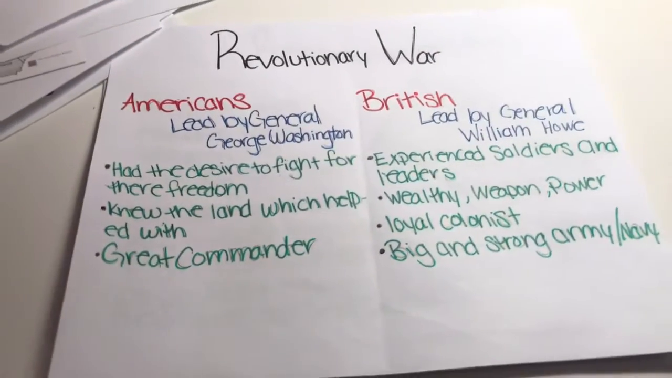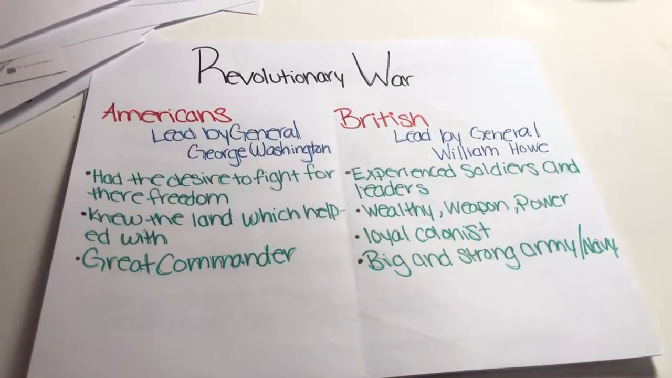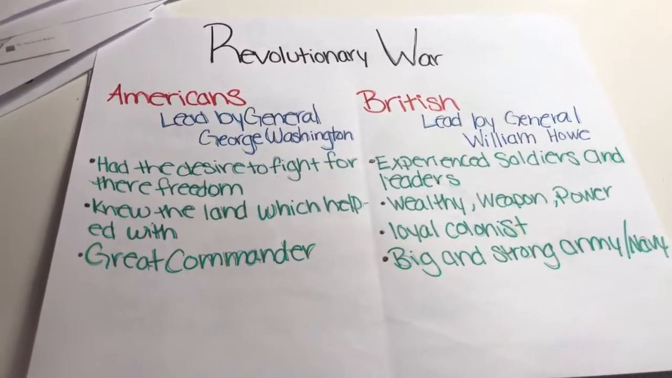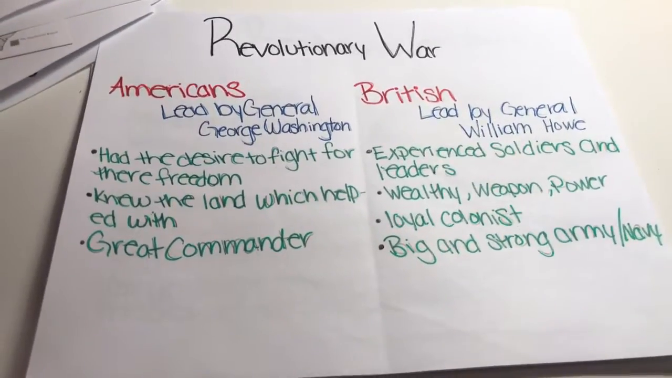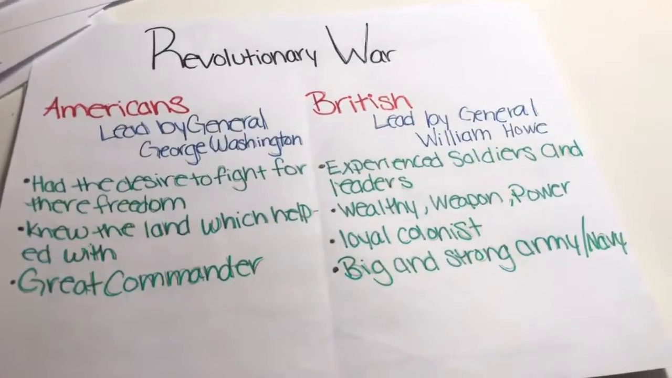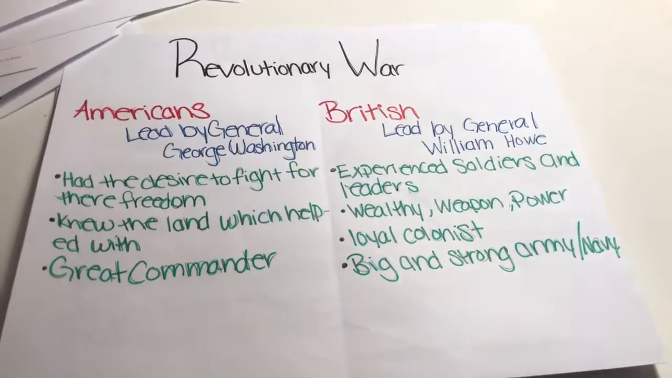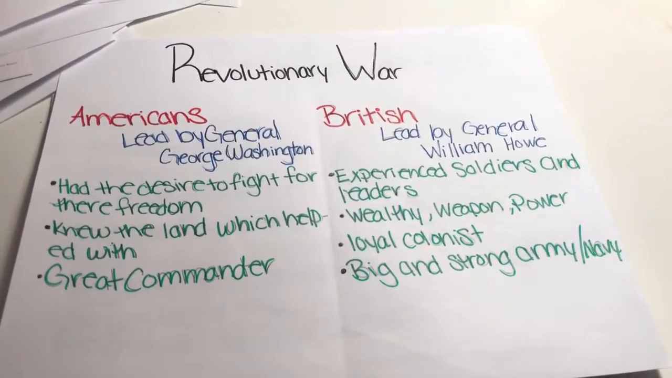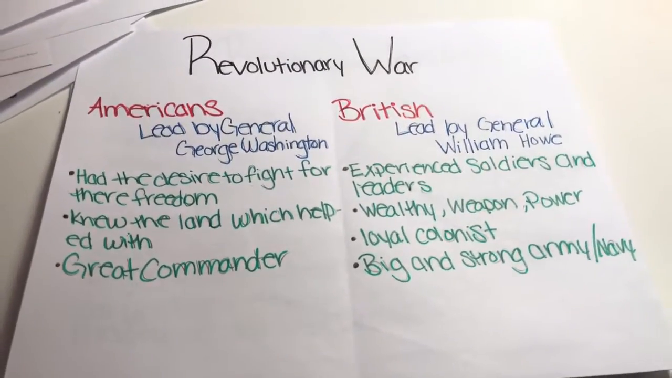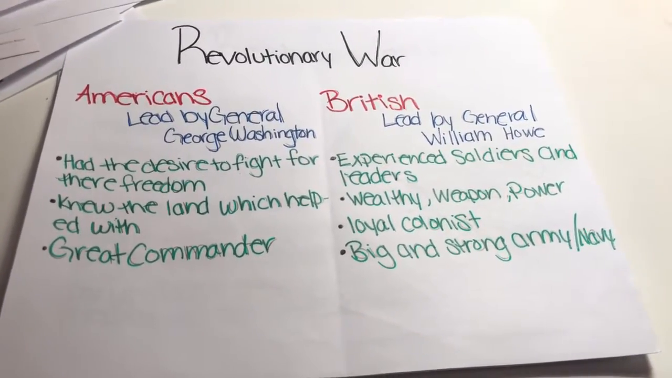The Revolutionary War. The Americans were led by General George Washington. Their advantages were their desire to fight for their freedom. They knew the land, which helped with getting around, and they had a great commander. The British were led by William Howe. Their advantages were that they had experienced soldiers and leaders. They were wealthy, had weapons and power, and they also had loyal colonists. They had a big and strong army.